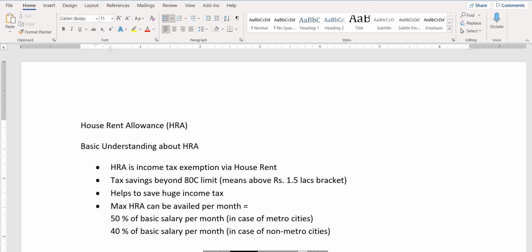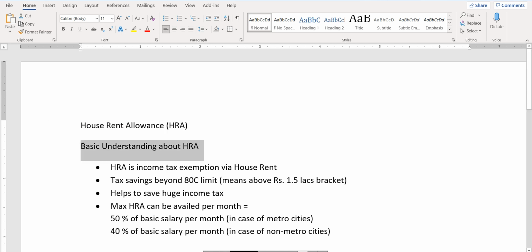Today's topic is very important for income taxpayers: house rent allowance, in short called HRA. First of all, let me clear one thing: HRA exemption is over and above the 1.5 lakh limit of 80C. And this is basically a very good income tax saver.